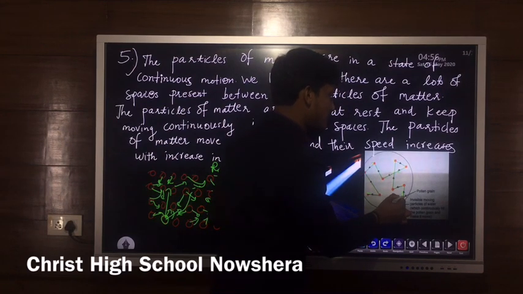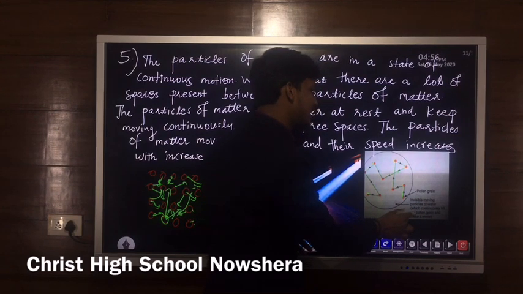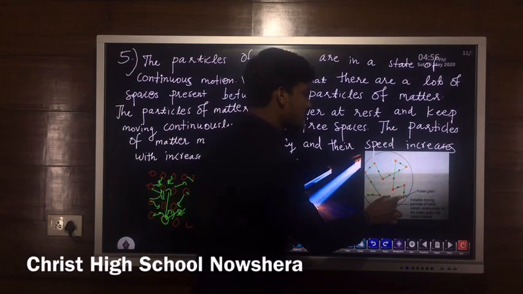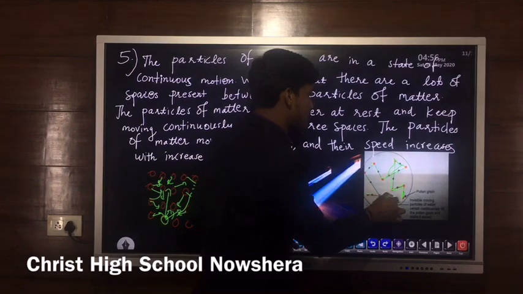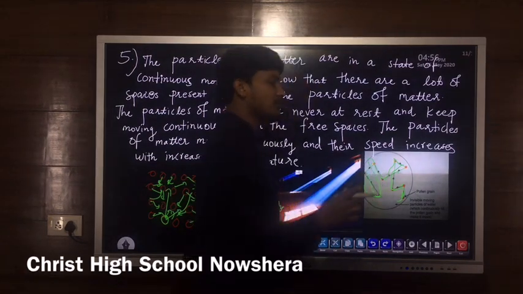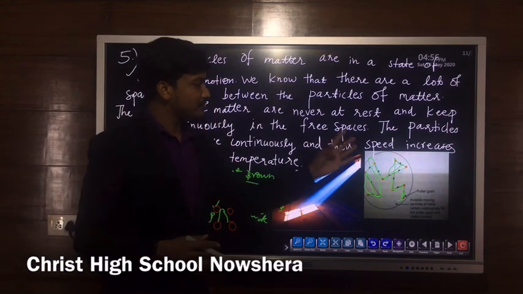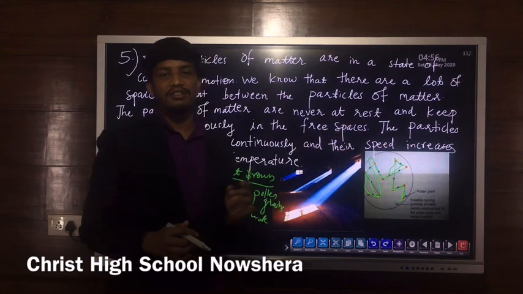So this is the pollen grain, and invisible moving particles of water continuously hit the pollen grain and make it move. So because of these water molecules, he saw that the pollen grains were moving continuously, rapidly. Pollen grains are a form of matter, so it proves that the particles of matter are moving continuously.